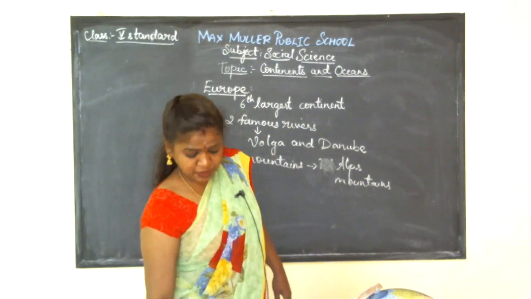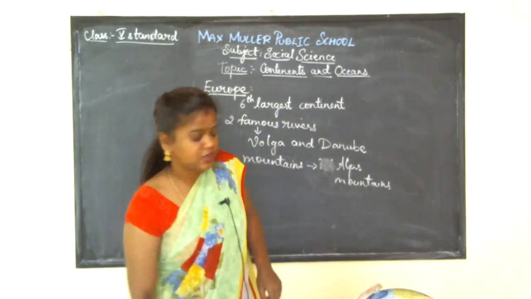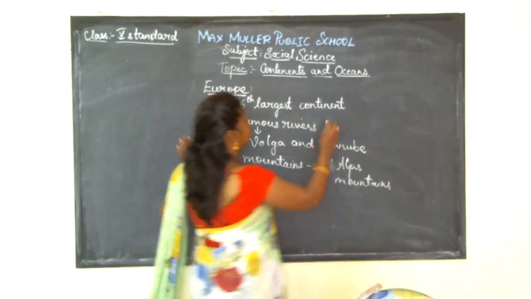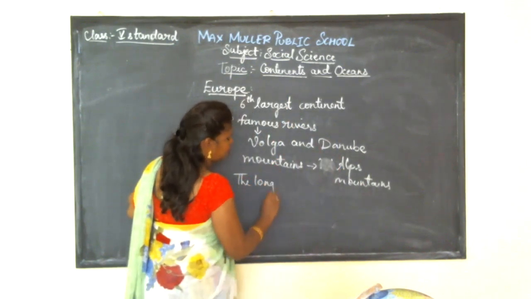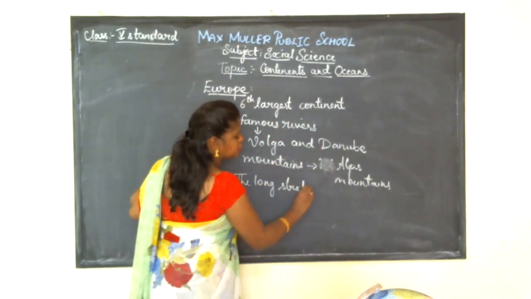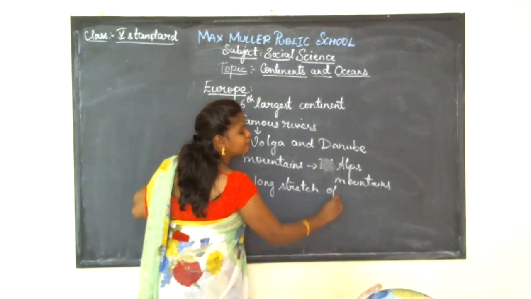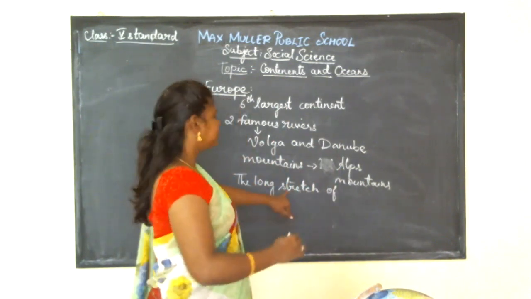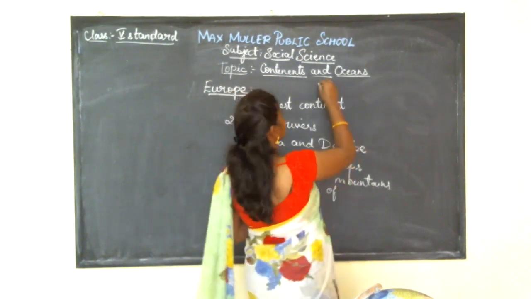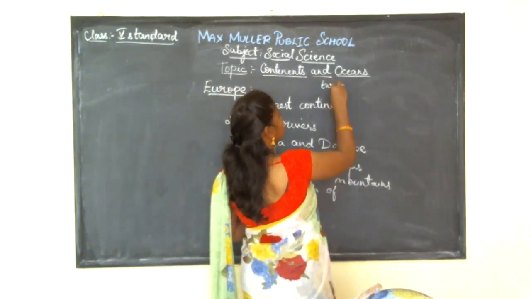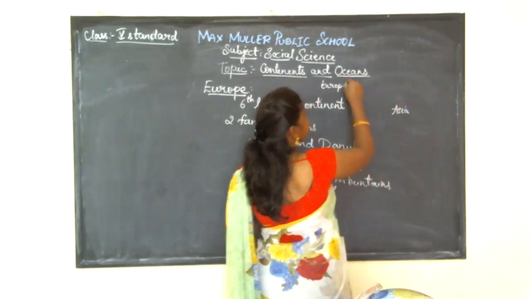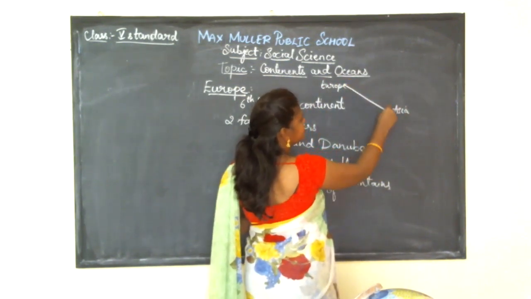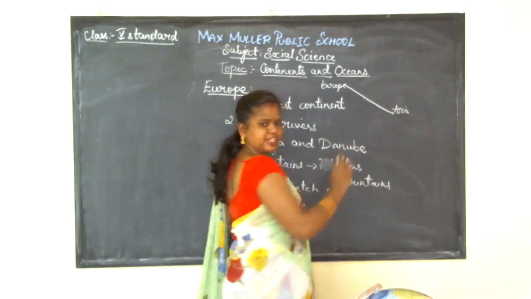So what are the things we learned, children? Here, the long stretch of earth. What is the meaning of stretch? You can see this is Europe and this is Asia, the long stretch between Europe and Asia.